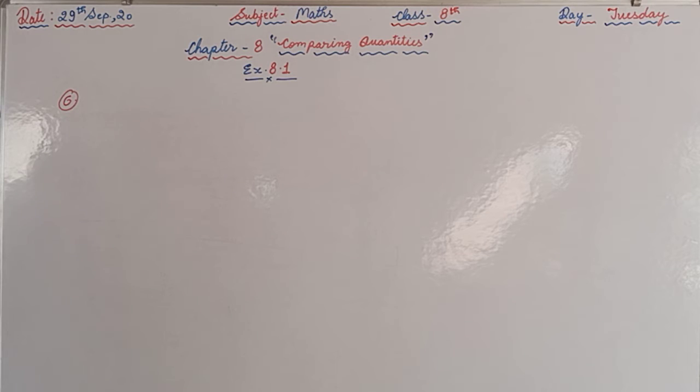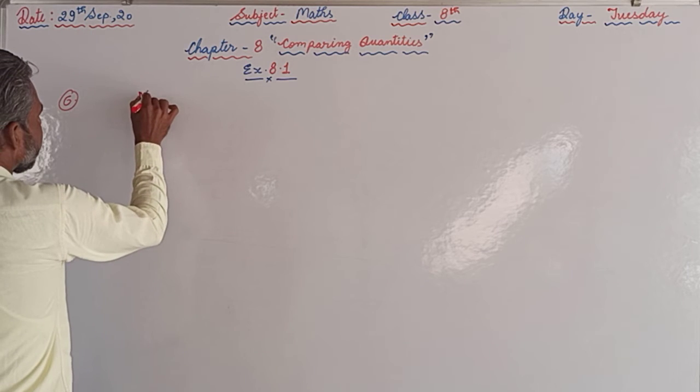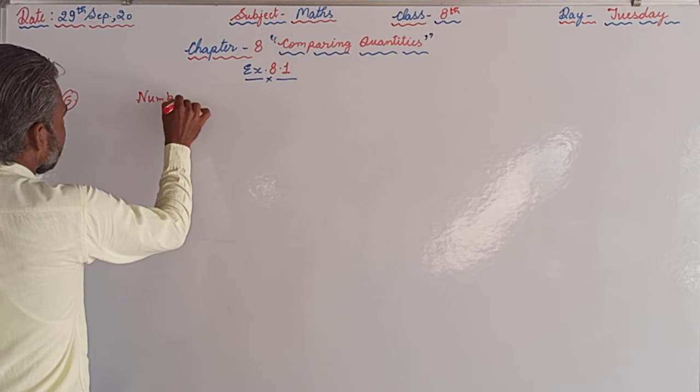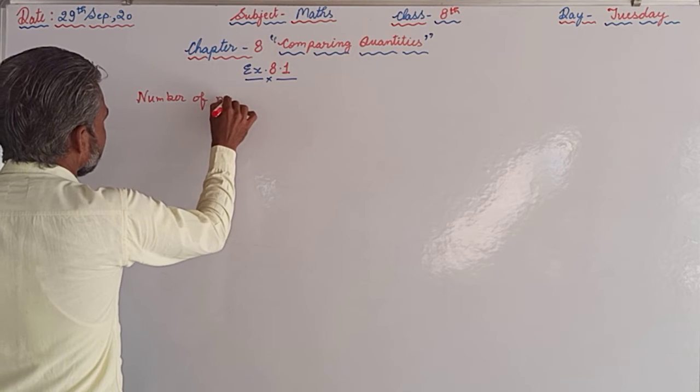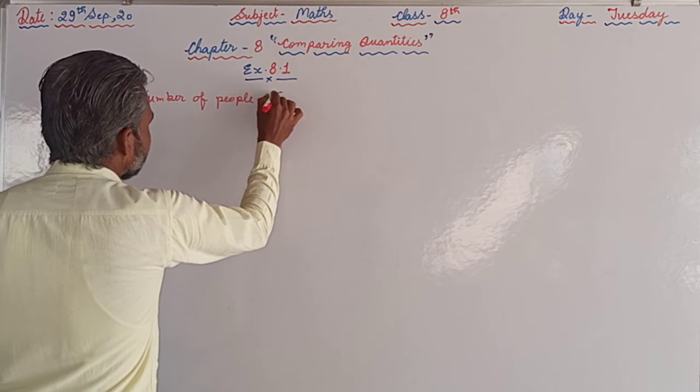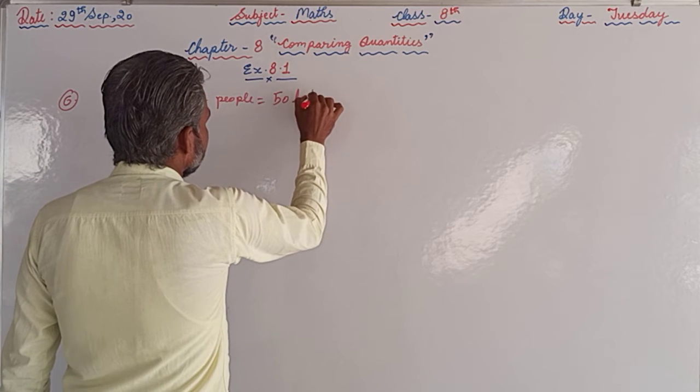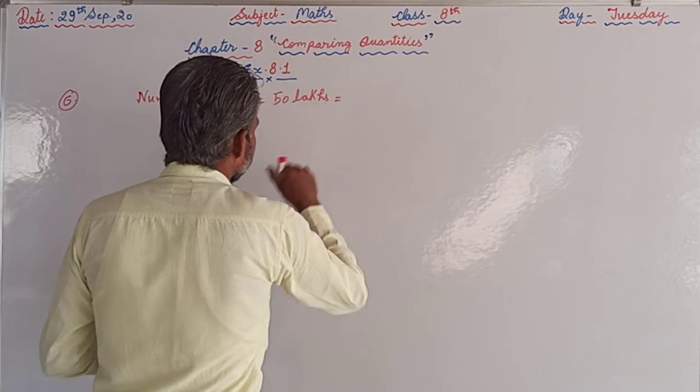In question number 6 it is given that if 60% people in the city like cricket, 30% football, and the remaining like other games, what percentage of the people like other games? If total number of people are 50 lakhs, find exact number of each type. So the total number of people are 50 lakhs.